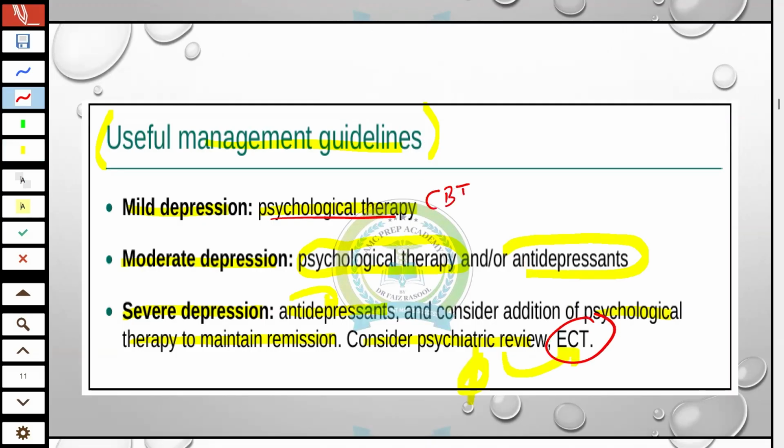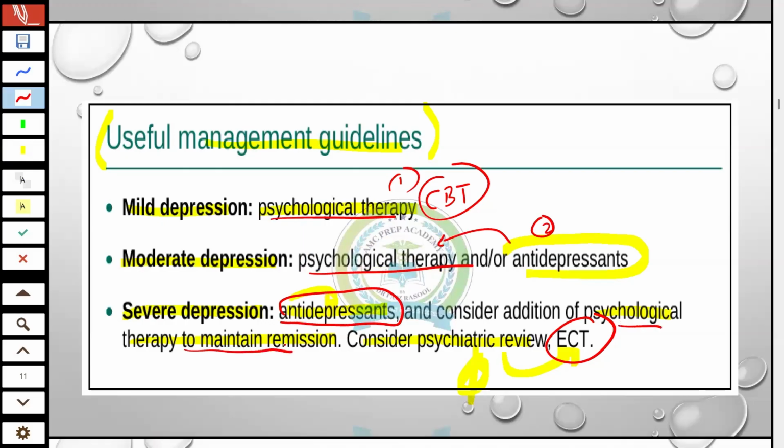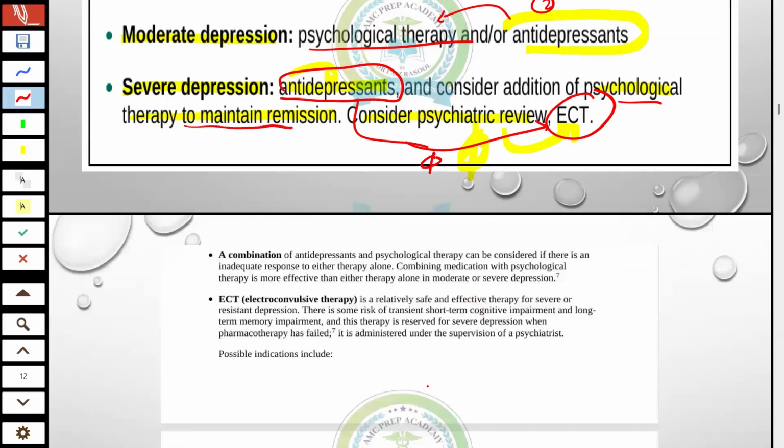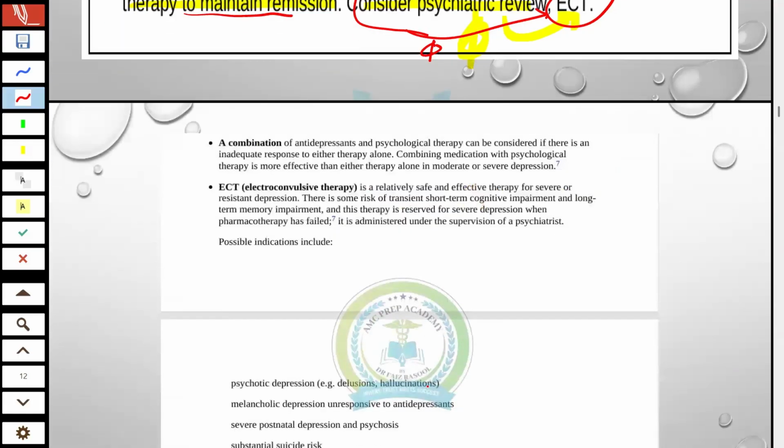CBT always first. In moderate depression, we will add antidepressant along with CBT, which is already continuing. Then in case of severe depression, we will add antidepressant as first line drug along with CBT to maintain remission. If this is ineffective, then we will go for ECT. Easy thing, doctor. Don't worry.